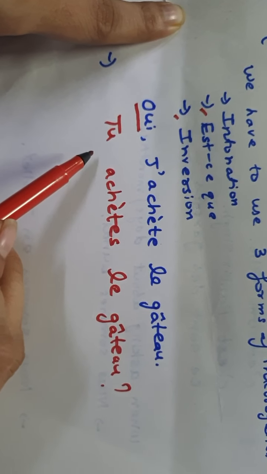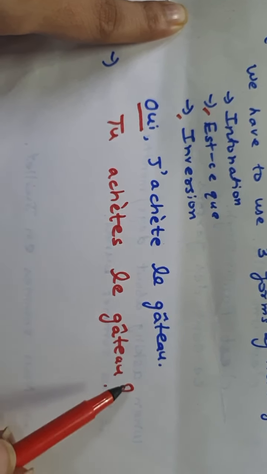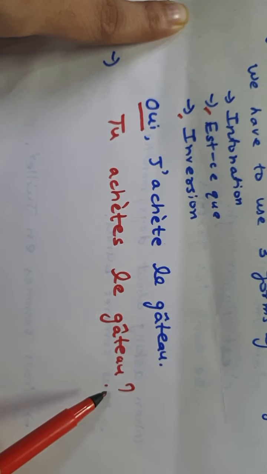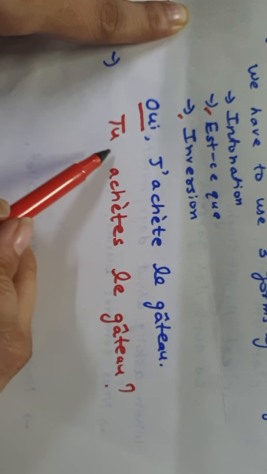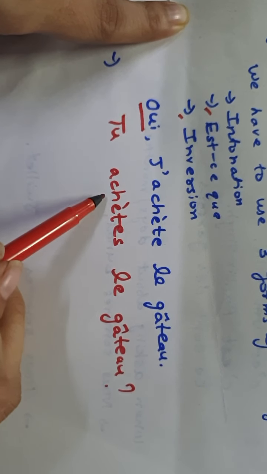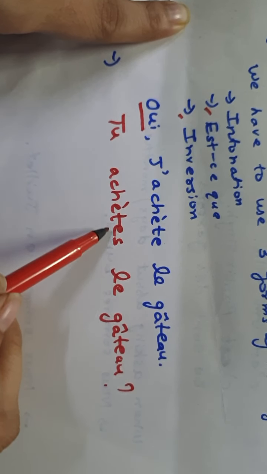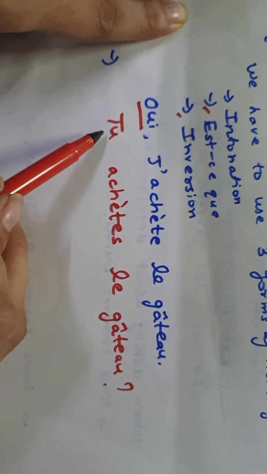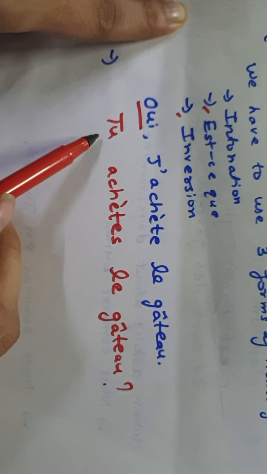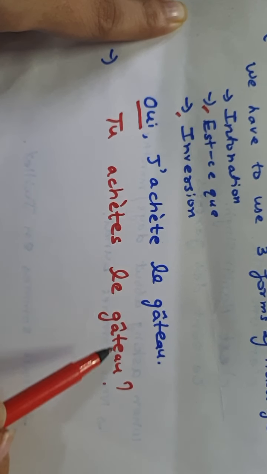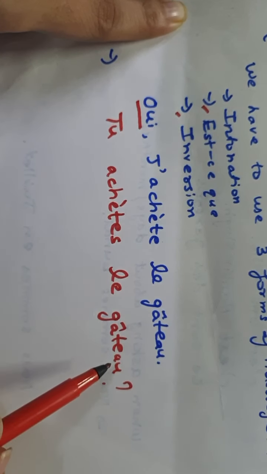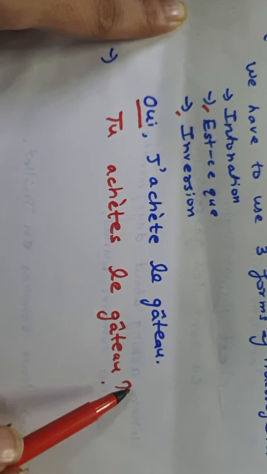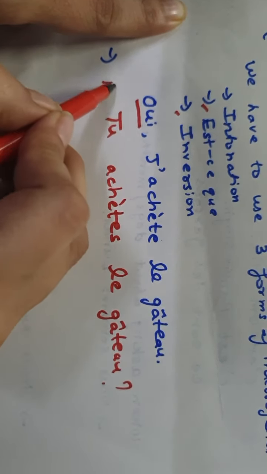With rising intonation, you just have to change it and put the interrogative mark at the end. So the answer is in je, the question has to be in tu, and the conjugation of acheter is also changing, it is an er verb, I am putting s here. So with the first method, I am just using it like this: tu achètes le gâteau. You can see from my voice that I am asking a question, so that is intonation. Tu achètes le gâteau? Question mark. This is the first method.